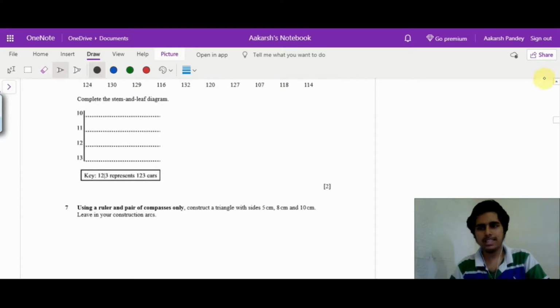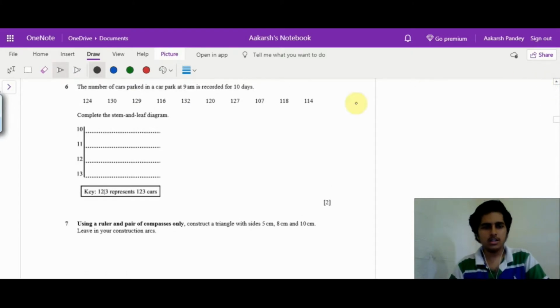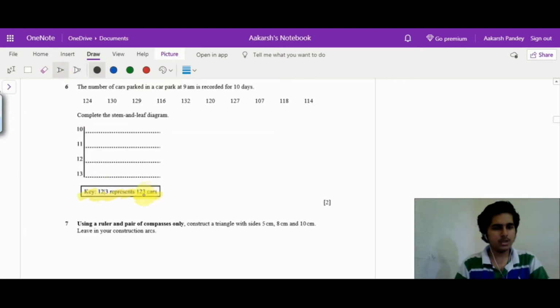Next we have a stem and leaf diagram question. First, what you need to focus on is the key given over here. It says that 12 bar 3 represents 123, which means you have to split the number into the tens and the units separately. So if we have 107 over here, we'll split it into 10 bar 7.